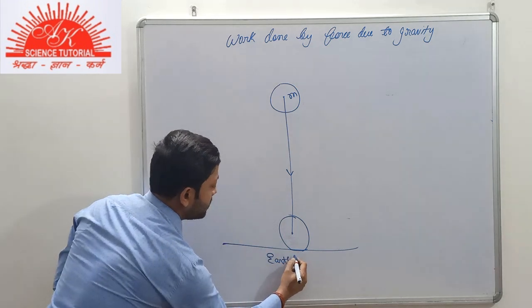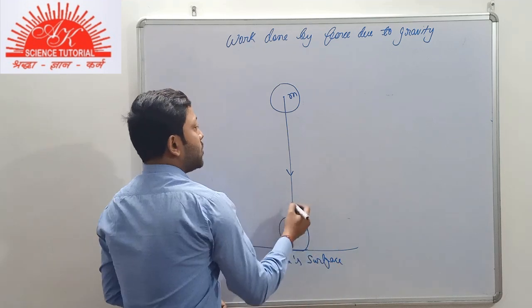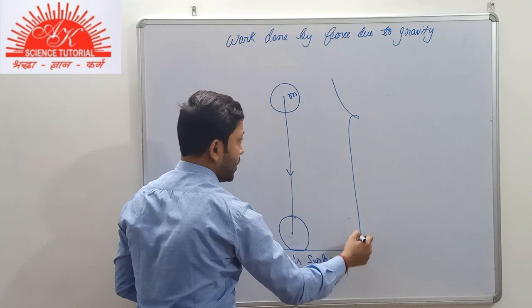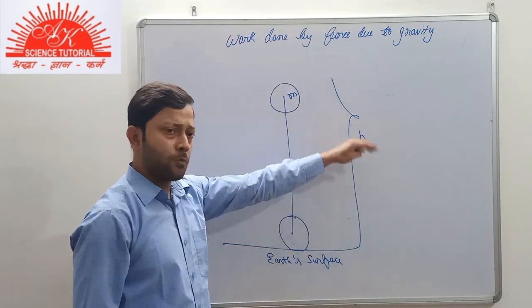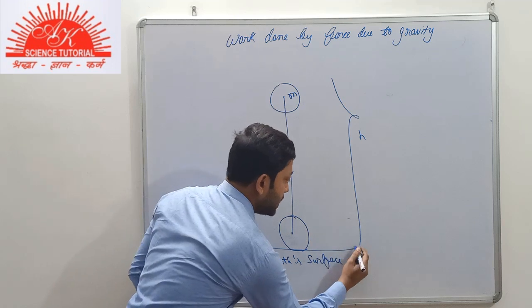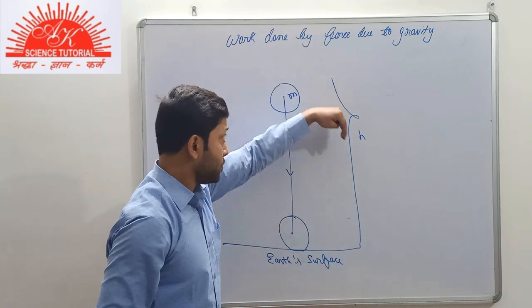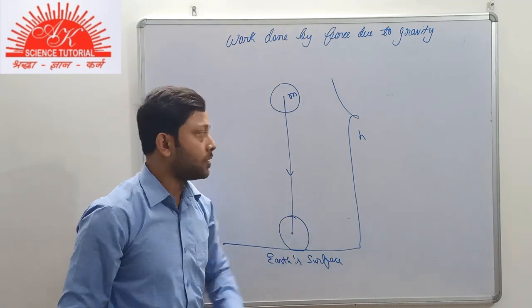This is our Earth surface. Now, suppose in this process the body covered a displacement of small h. It means that the body had a displacement of h in coming from this position to this position at the surface of Earth.